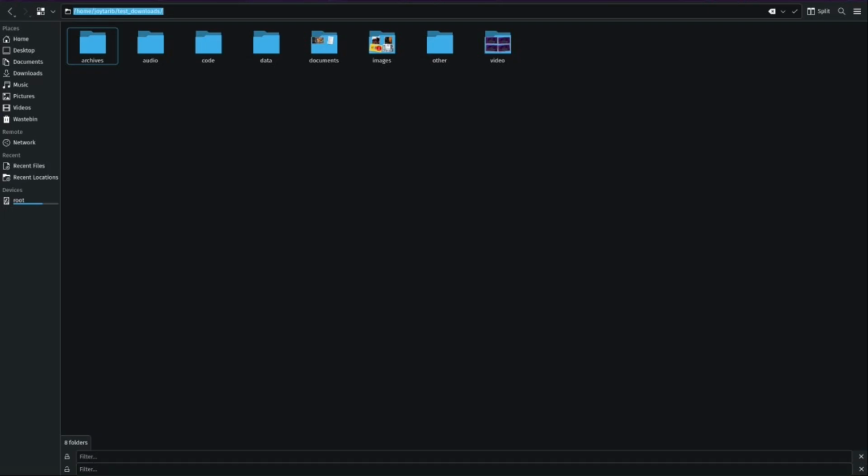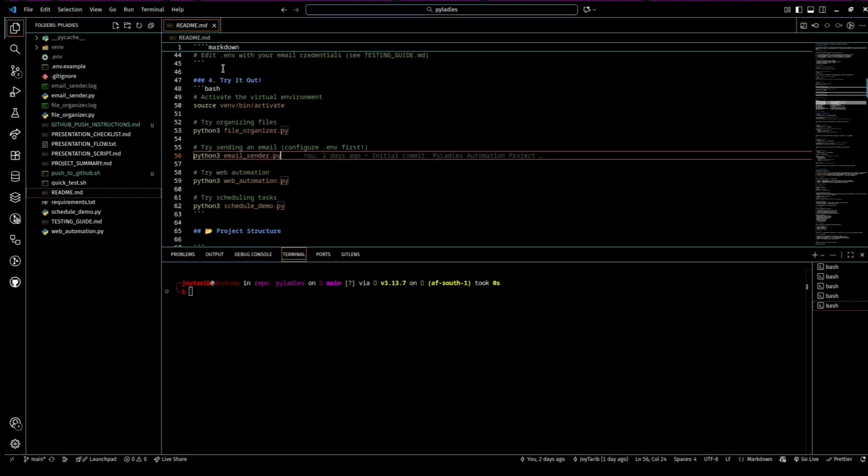And here's the powerful part. You can customize this. Maybe you want to organize by date instead of type, or add new categories. The code is yours to adapt to your needs. But file organization is just the beginning. Let's talk about communication. Now over to the email automation.